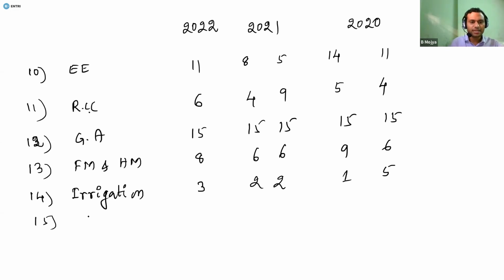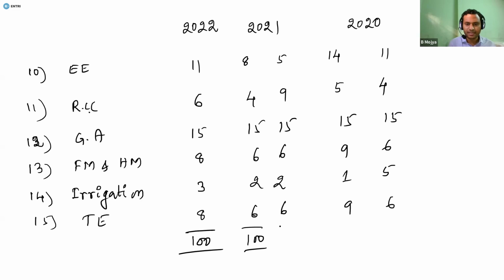And another subject is transportation engineering. So this time transportation engineering is given for 8 marks, and last time in both the sets it was given for 6 and 6 marks. And even in 2020 it was having a good amount of weightage, right? So the total number of marks which you can expect in any set in a previous year is 110 marks.